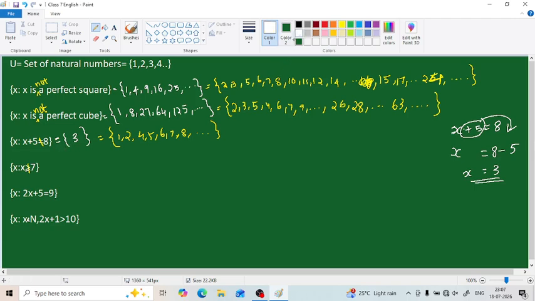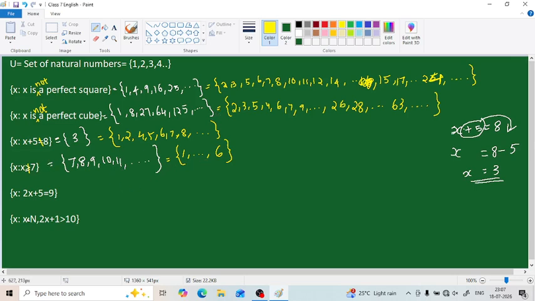But let's look at it. By saying greater than or equal to, the set of all x such that x should be greater than or equal to 7. Since there is an equal to, 7 can come, and all the other elements in this set should be greater than 7. So what should they be? 7, 8, 9, 10, 11, and so on. So this is our set. And what will be its complement set? All the elements in the universal set except this one can be written. From 7 onwards all elements are present in this set. So from 1 onwards up to 6 we can write, and that forms the complement of this set.